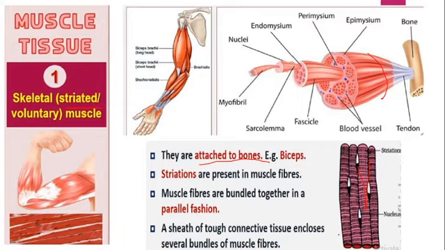Alright. And the coordinated movement of our limbs, jaws, eyeballs, etc. is actually the function of these skeletal muscles, right? Besides this, it also helps in our breathing process because it is attached to the skeletal system, the ribs and all. So that's why its coordinated movement helps us do all these processes.